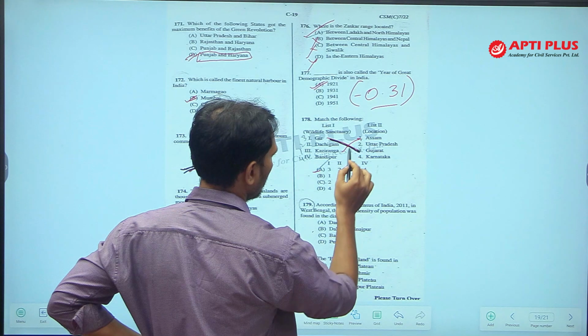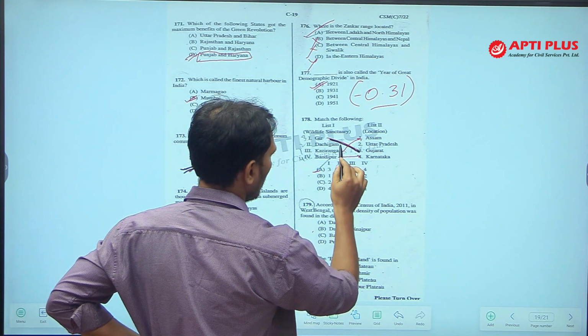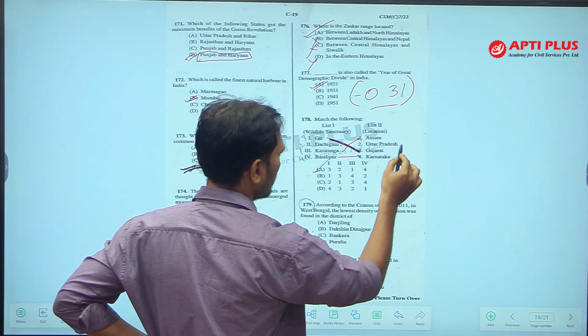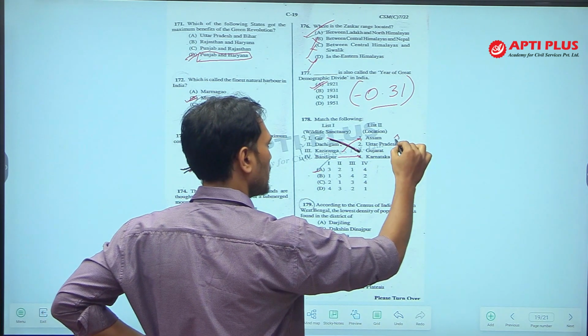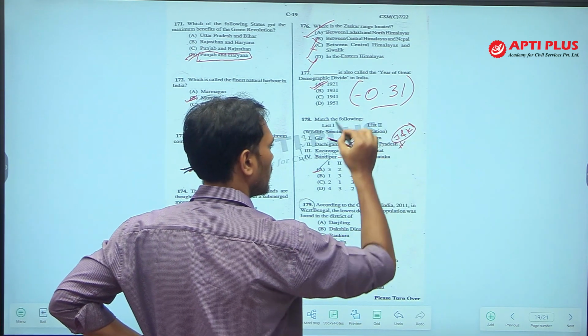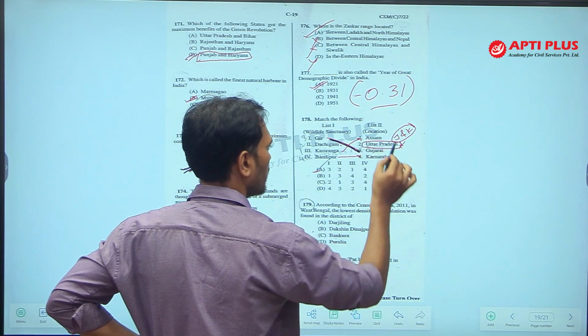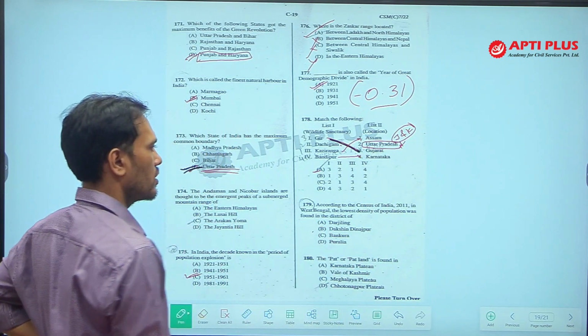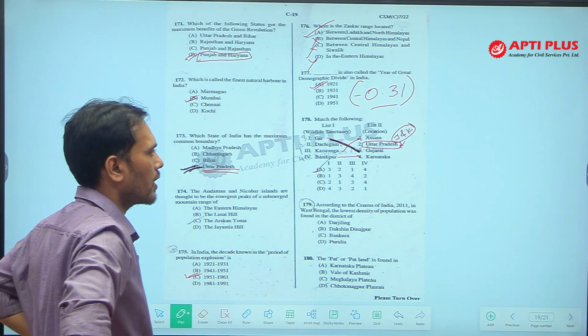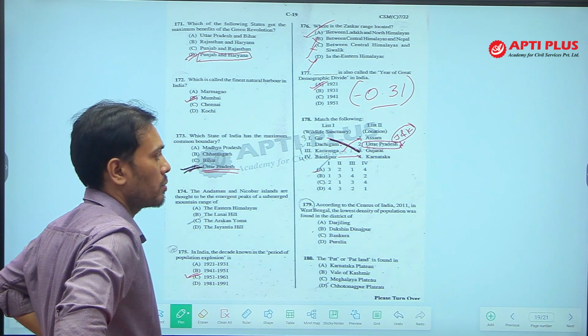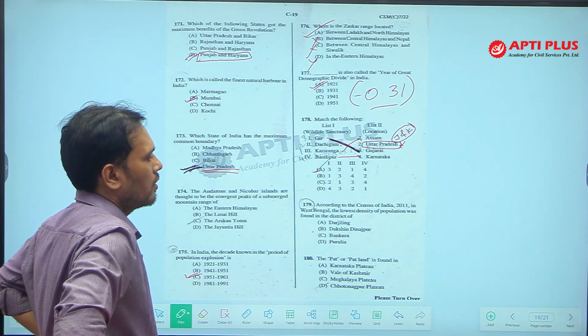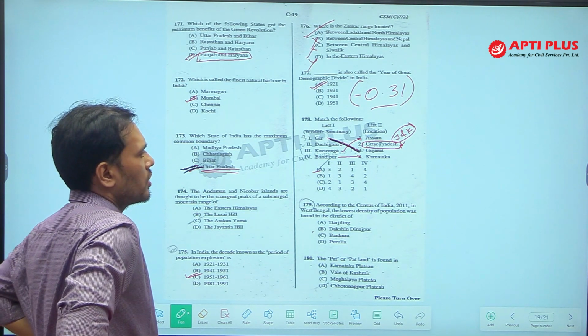Kaziranga is in Assam, Bandipur is in Karnataka, and Dachigam, the Uttar Pradesh is wrong here. Dachigam is in Jammu and Kashmir. So, UP is wrongly given here. This question is wrong. The correct answer should be Dachigam, Jammu and Kashmir must be there in the option. Okay, whatever, the answer is option A.